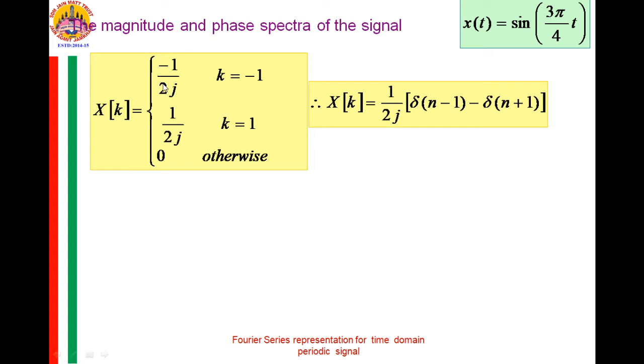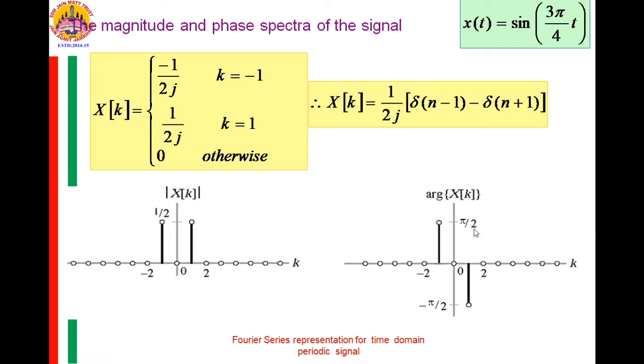This shall be expressed as j by 2 and this as minus j by 2, and j is e raised to plus j pi by 2 and minus j is e raised to minus j pi by 2. So, if you compare this x of k with the polar form, the magnitude is 1 by 2 and the theta is pi by 2.